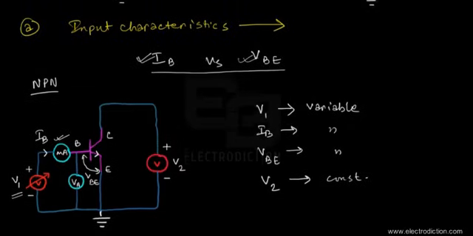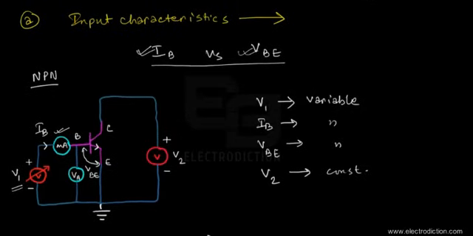But now if we modify this setup a little bit, so that we make V2 variable right over here, I'm just going to write that down. If we make V2 variable also, then we need to include this sort of symbol.